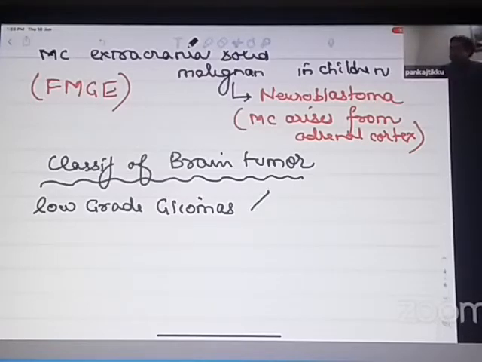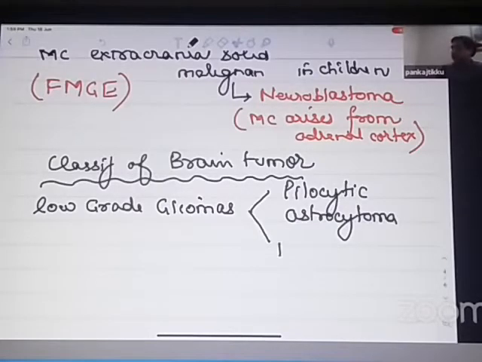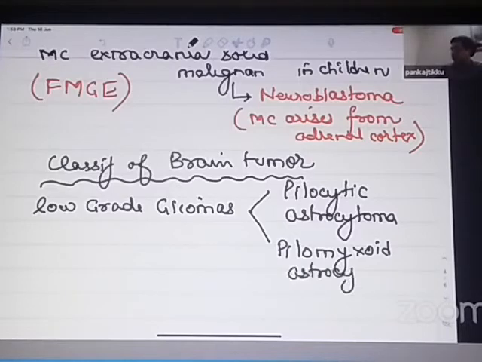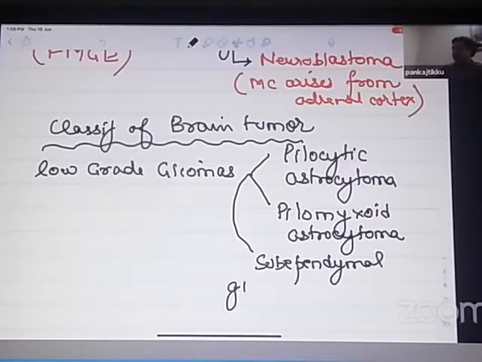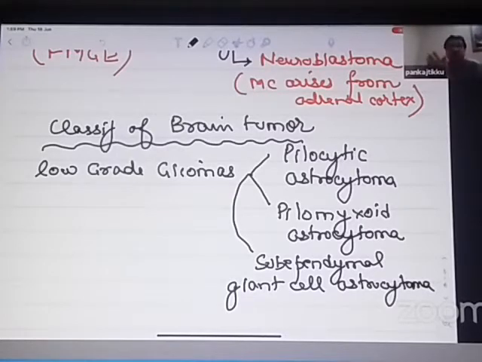And these low-grade gliomas include which type of brain tumors? So first it includes a tumor which is known as pilocytic astrocytoma. Then it also includes a pilomyxoid astrocytoma. And then it includes another tumor which is known as subependymal giant cell astrocytoma. So all of them are astrocytomas.